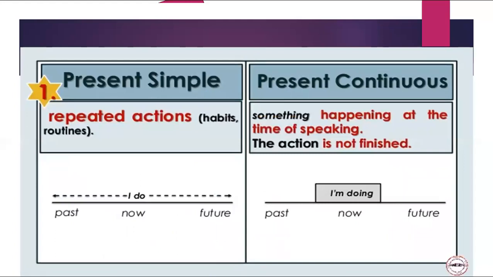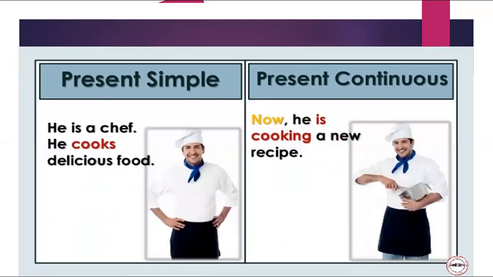What about the uses of each tense? We use present simple when you want to talk about repeated actions, habits, routines. When I say, every day I go to school, I always get up at 6 o'clock every day. But present continuous, something happening at the time of speaking. The action is not finished. When I say, now I'm doing my homework. Now I'm doing my homework.